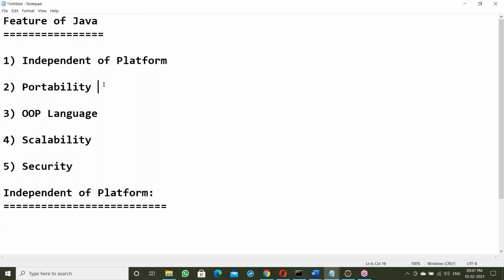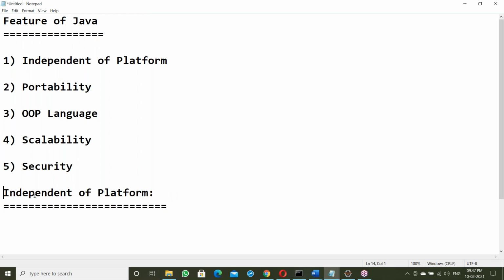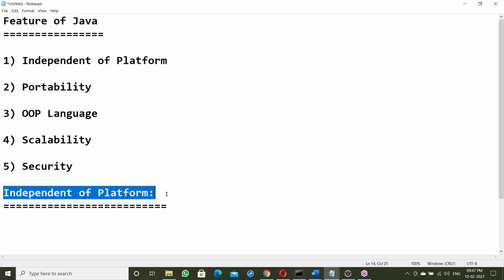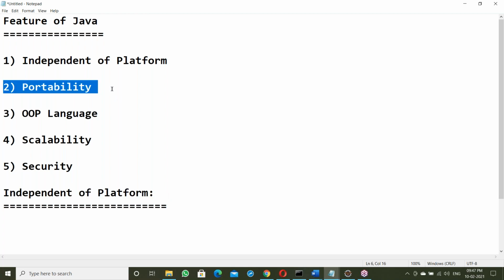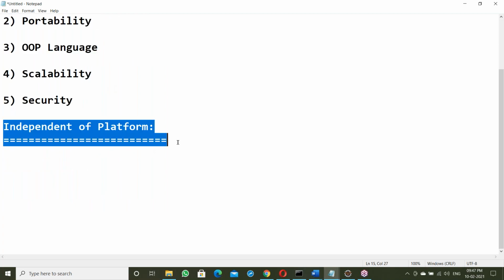How it is independent platform we should discuss. Java independent platform means independent of operating system. Platform means OS. Independent platform means Java works on any OS. Next, portable means Java runs anywhere. Simply like that I can explain and go to the next topic. No, that is not my way here. Now, how is Java made an independent platform?